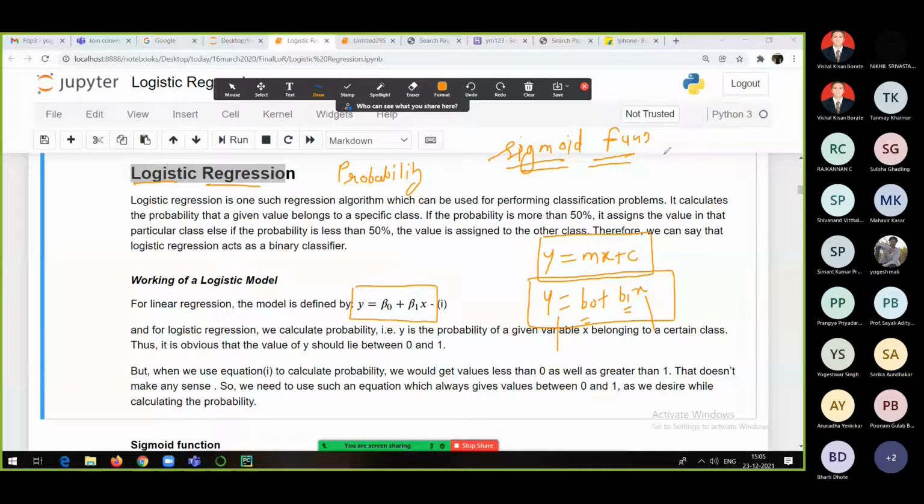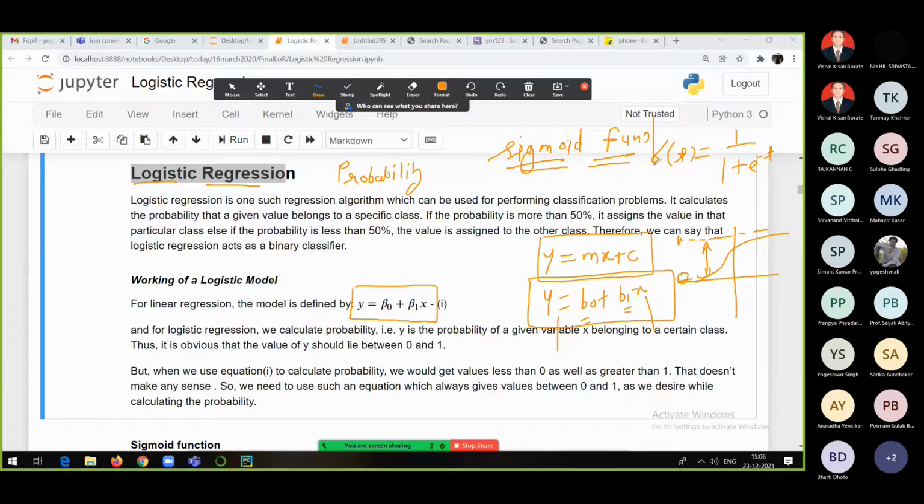The sigmoid function is something like this: sigma of t is equal to 1 upon 1 plus e raised to the power minus t. This is the equation of the sigmoid function, and it looks like this. The value of the sigmoid function is always between 0 and 1.